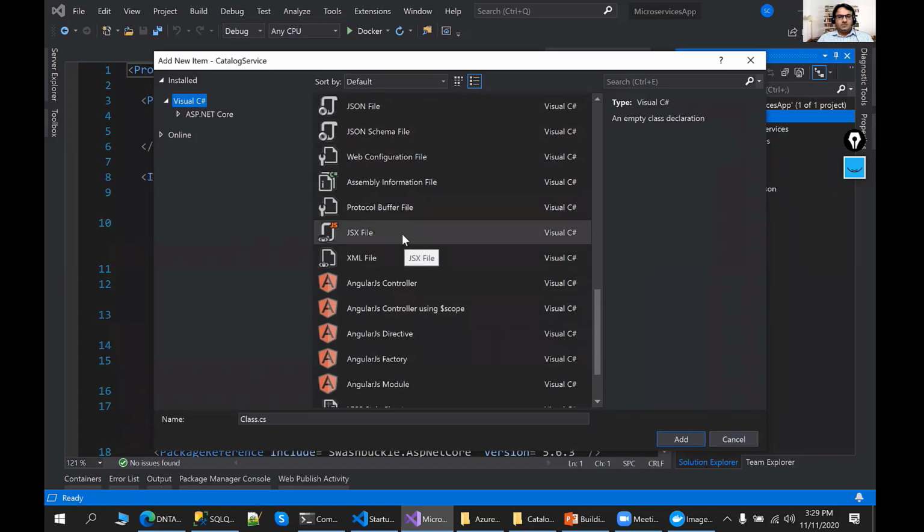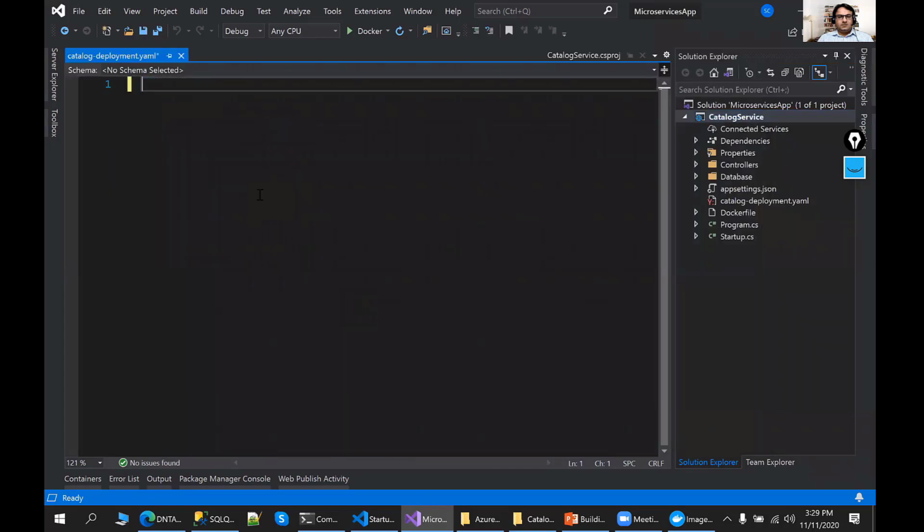Okay, let's add any JS file. Let's say a JSON file. The extension I will change; I'm putting the YAML extension here. And the file name is, let's say, catalog-deployment.yaml. The extension can be YAML or it can be YML only. Click on that button. So this is right now empty.